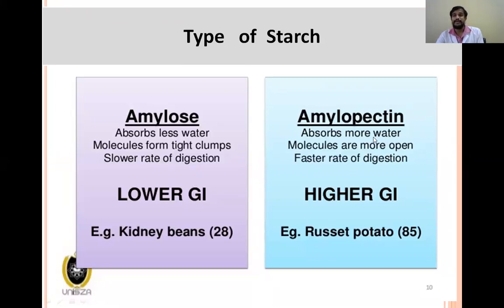And some food will be containing more of amylopectin. This amylopectin will absorb more water, is digested easily, absorbed easily, and the blood glucose levels will be raised rapidly. So that means it is having high glycemic index.